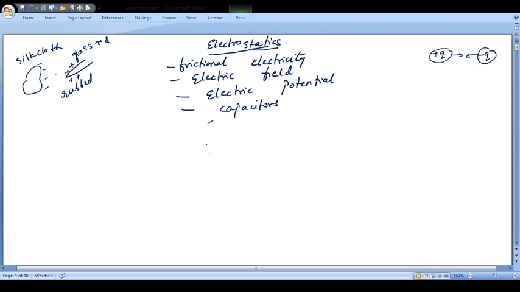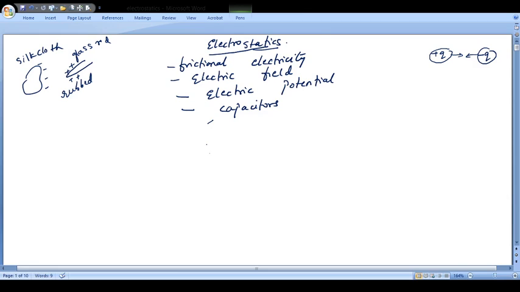Now the question which may arise in your mind is, will the silk cloth always be negative with the glass rod? Yes. Because whether the charges are going to be negative or positive is decided by how tightly the valence electrons are bound to the nucleus. In the case of the glass rod, the energy required for an electron to move out is less as compared to the silk cloth.